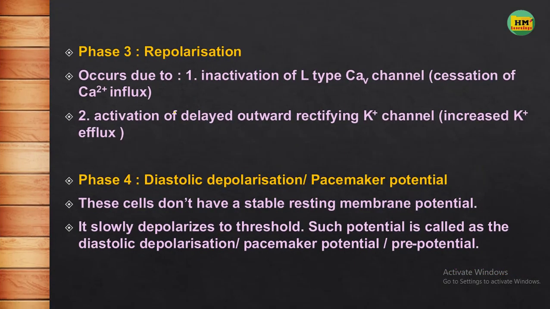Now phase 3 is repolarization. There is inactivation of the L-type calcium channels and activation of the potassium channel. The delayed outward potassium channel gets activated, causing the potassium efflux. Then phase 4 is the diastolic depolarization of the pacemaker potential, which is a non-stable resting membrane potential. It will slowly depolarize to threshold.